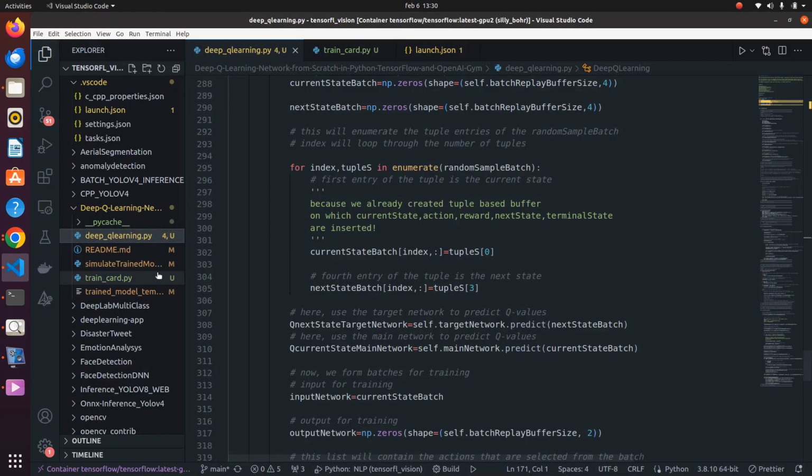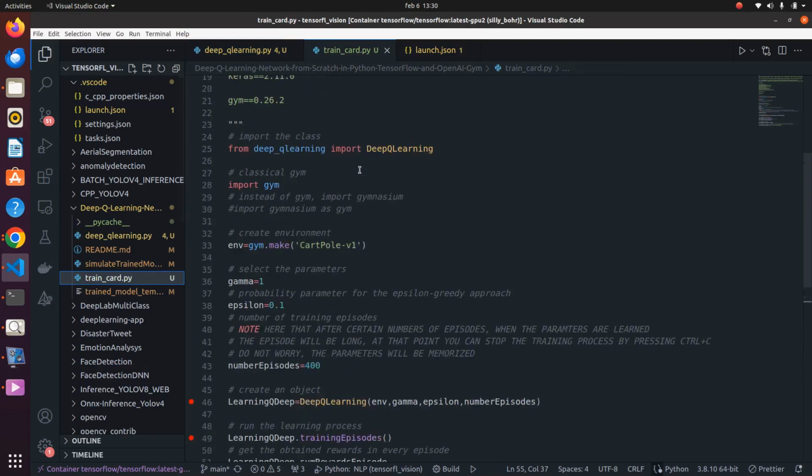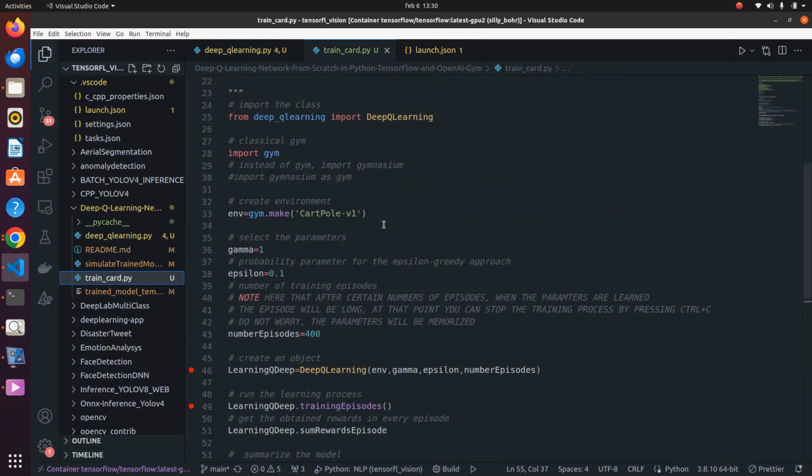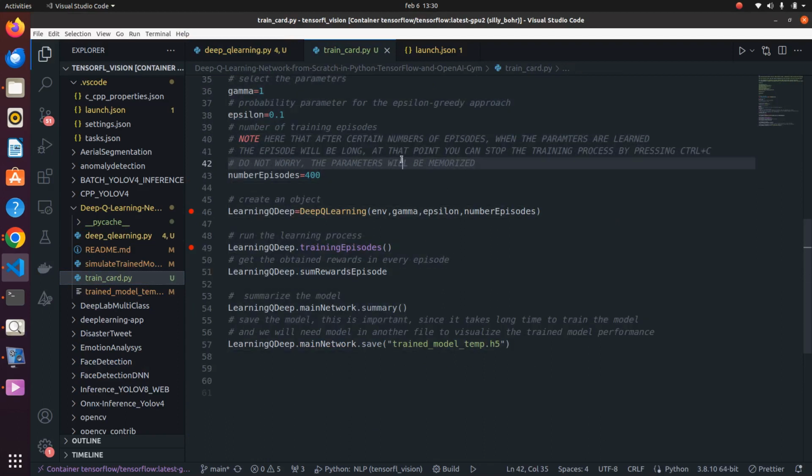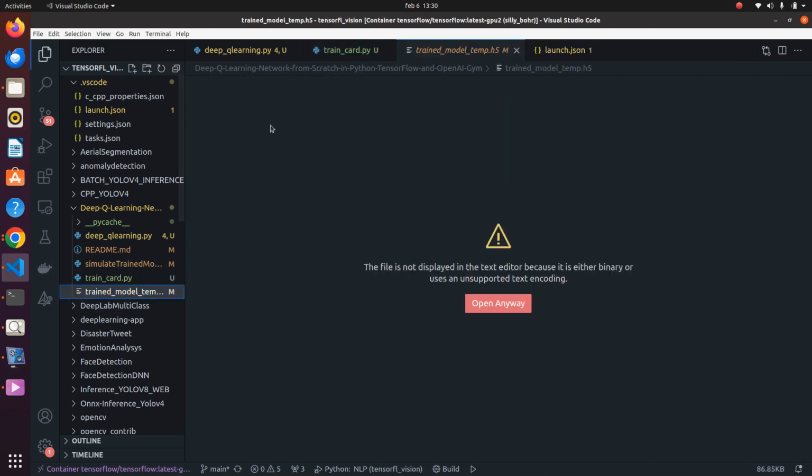I also provide the train CartPole script here, which runs 400 episodes. Approximately it takes one day to train your model. The model will be saved as a temporary trained model.